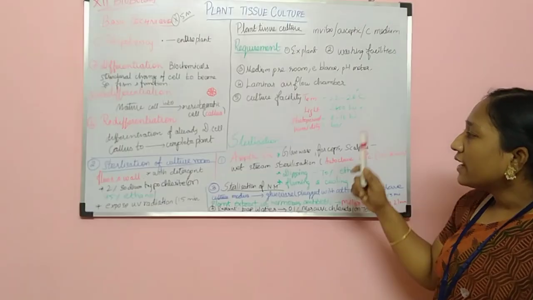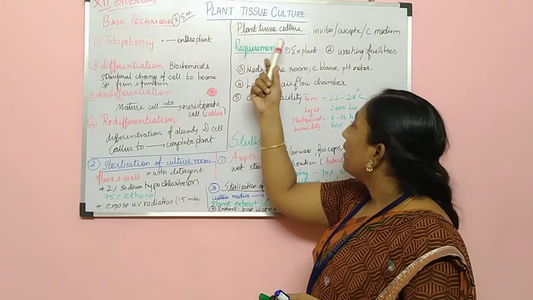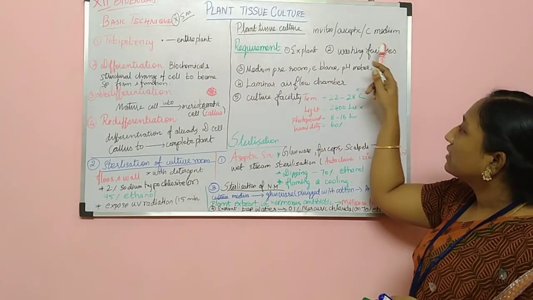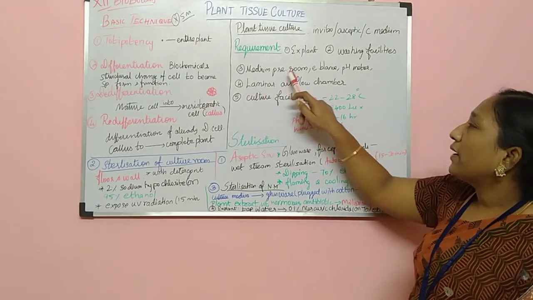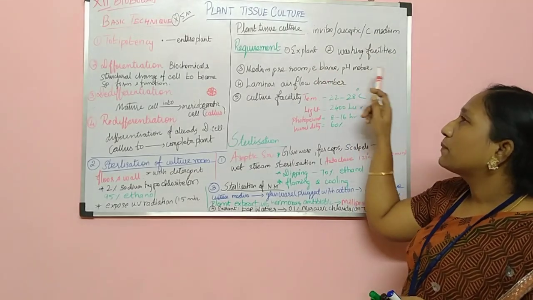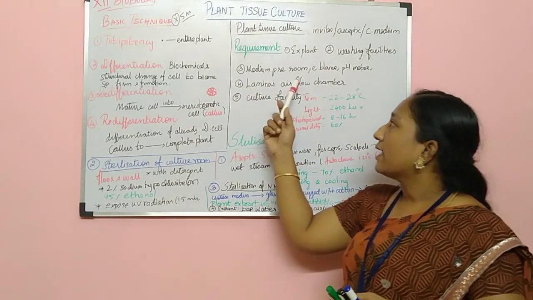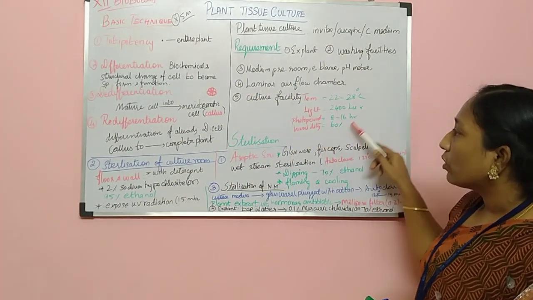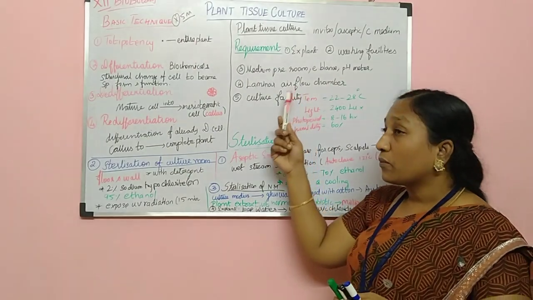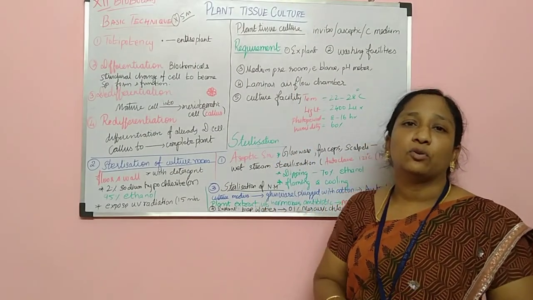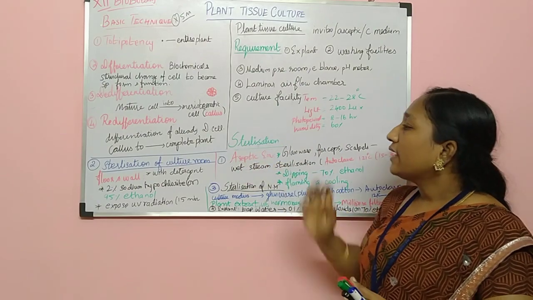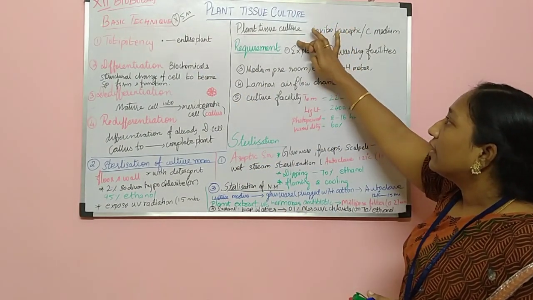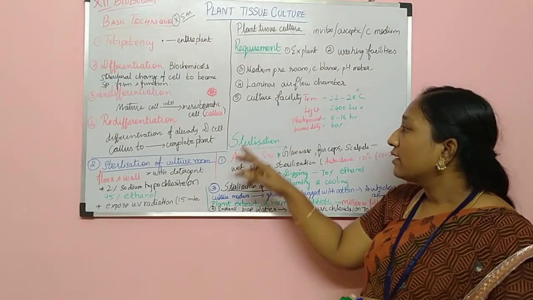Okay, these are the basic requirements. So 1, explant, 2, washing facilities, 3, medium preparation room, E balance, pH meter, and 4th one, laminar airflow chamber, and culture facilities. We have to provide all those things. Okay, so if you are providing this, then only the tissue will start to change. And next step, first we saw the basic technique, second we learned what the requirements are, next we are